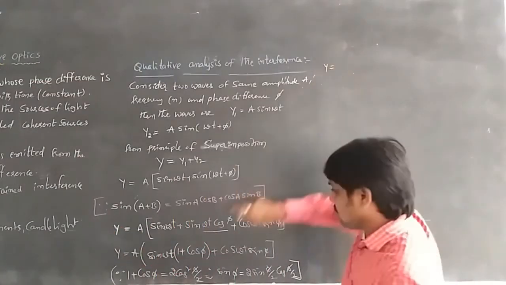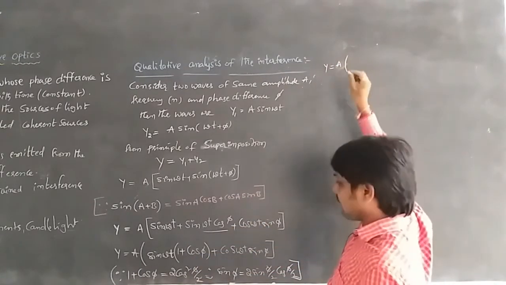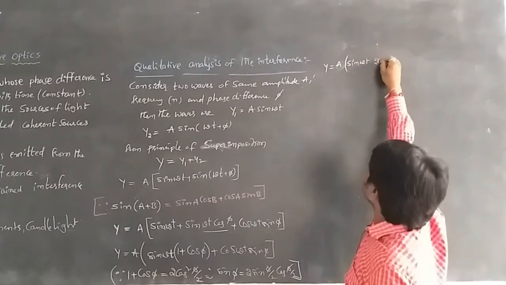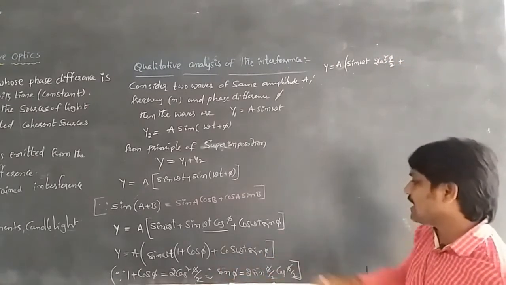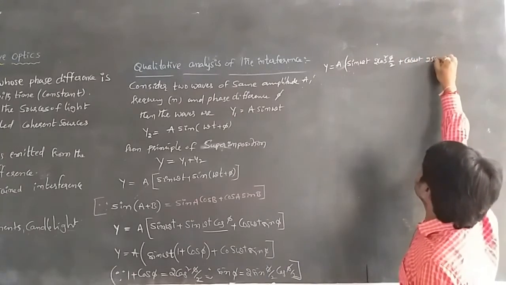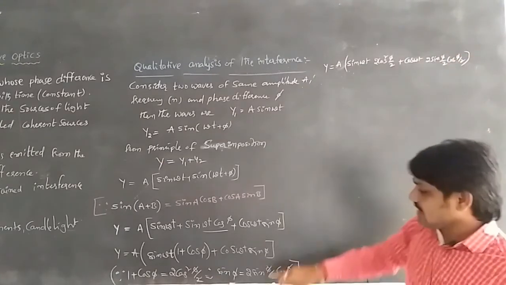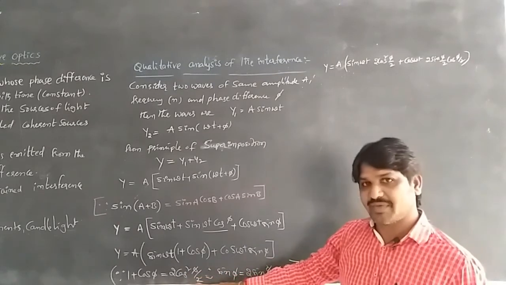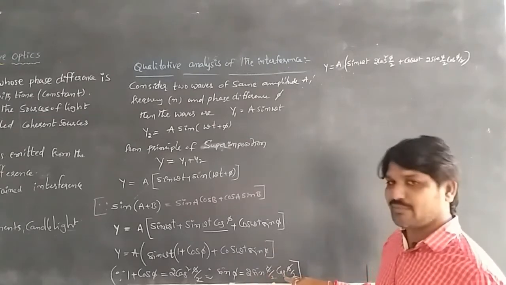y = a[sin ωt · 2 cos²(φ/2) + cos ωt · 2 sin(φ/2) cos(φ/2)]. These are the equations we applied: 1 + cos φ is 2 cos²(φ/2), and sin φ is 2 sin(φ/2) cos(φ/2).